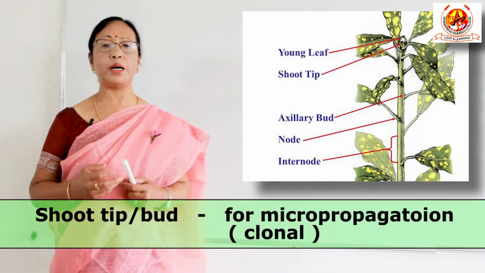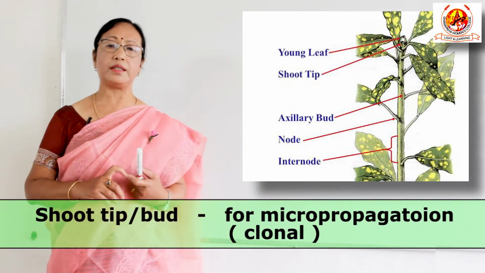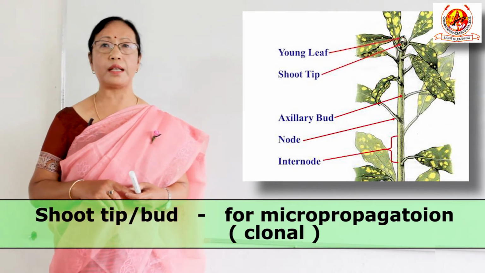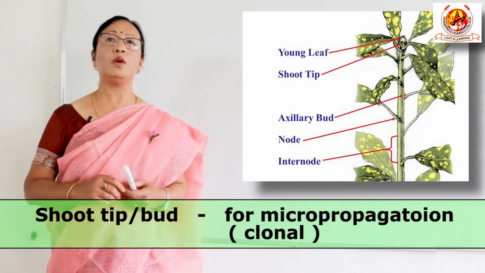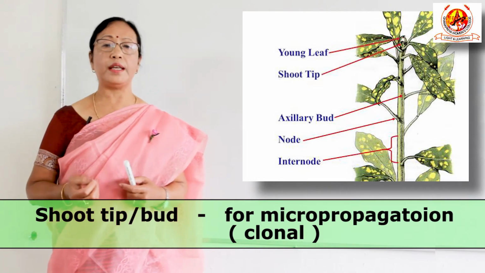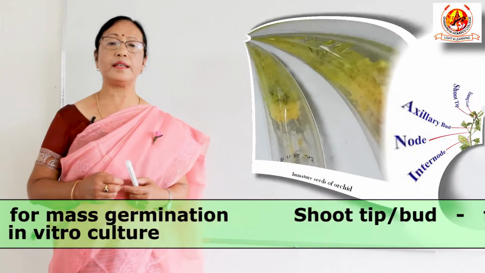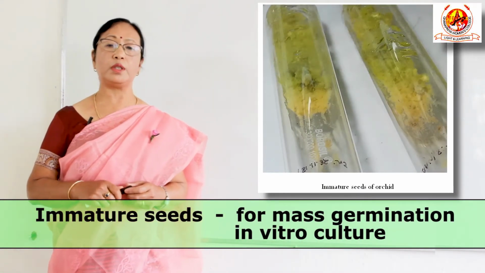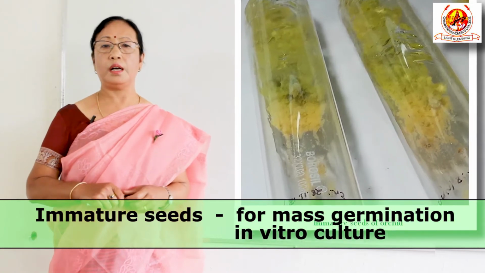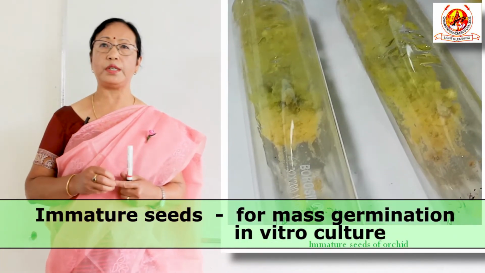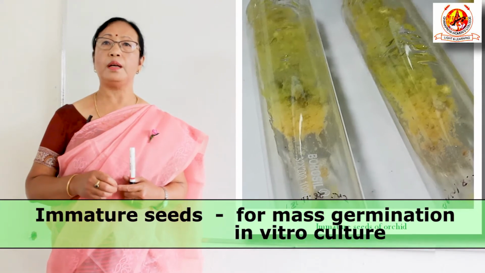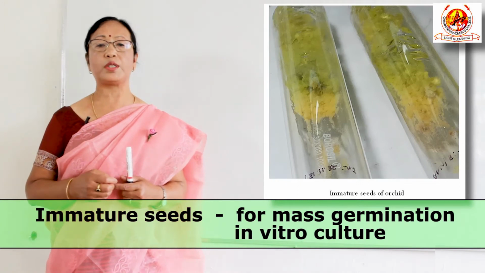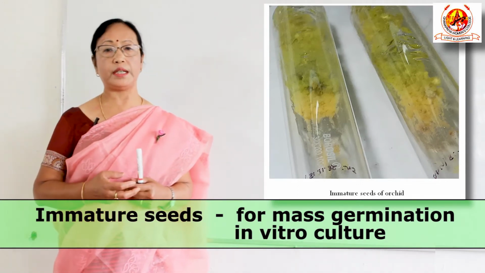Next is shoot tip or axillary bud culture, that is mainly for micropropagation, and it is very important for those plants which are very difficult to propagate asexually and sexually both. And next is immature seeds. Why are immature seeds cultured? Because it is for the mass germination of those immature seeds which cannot reach maturity very easily. For example, most hybrid orchid seeds abort prematurely. To save them, we can go for immature seed culture.